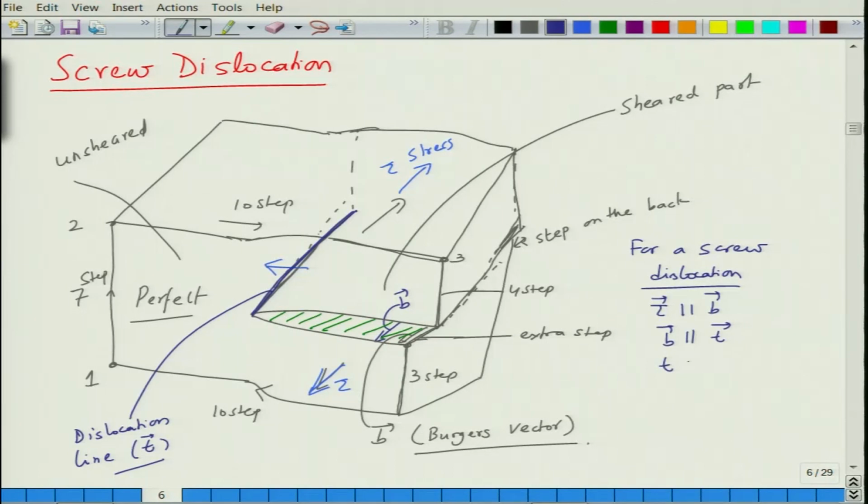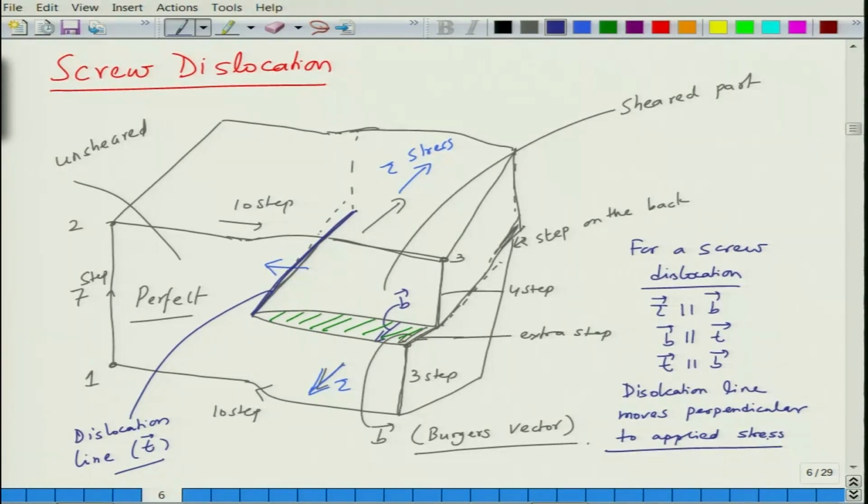So, by this token T is also parallel to tau, but the dislocation line moves perpendicular to applied stress. So, dislocation line moves perpendicular to applied stress, it will move in this direction.